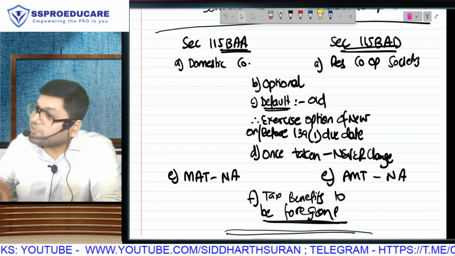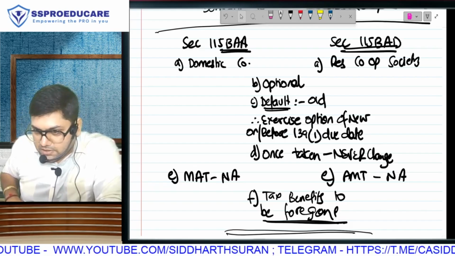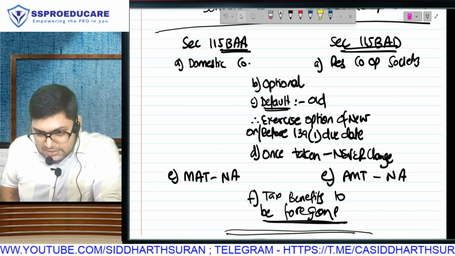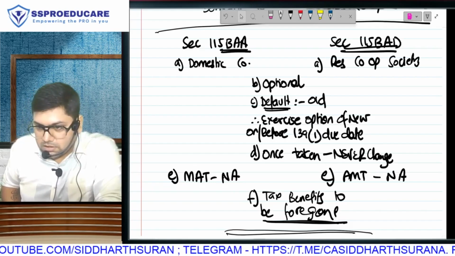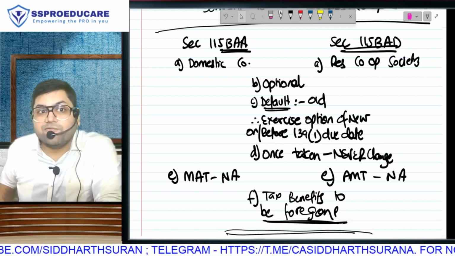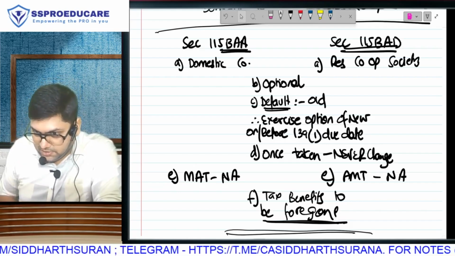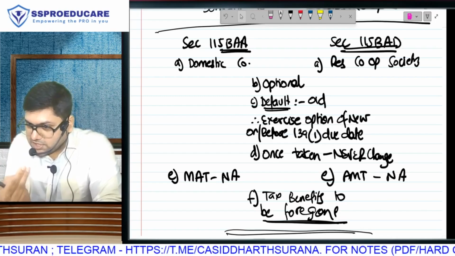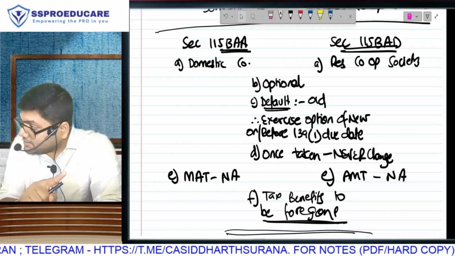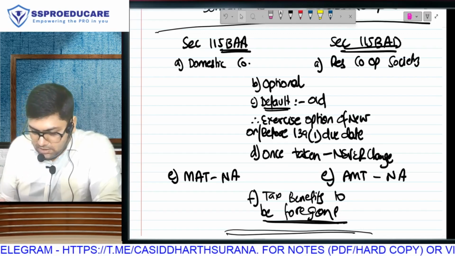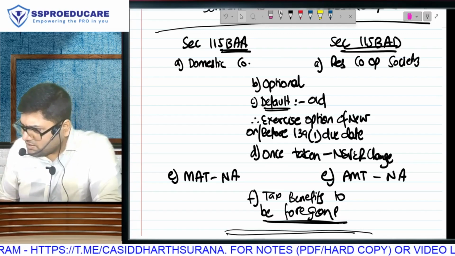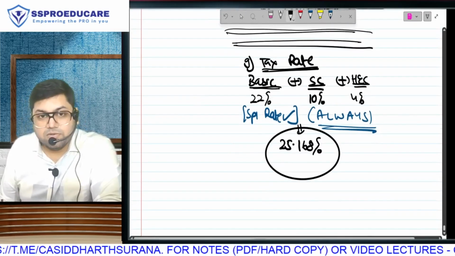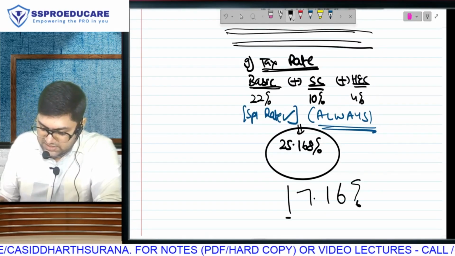Companies in trading business, cooperative society in trading business, will they be eligible? Yes. If they are service providers, will they be eligible? Yes. Do you agree? No conditions. And the rate of tax, effective all inclusive, is 25.16. Because when you are manufacturers, I am giving you a little introduction of the other two sections. Manufacturers, that is BAB and BAE. These conditions are very easy. It's normal. The rate of tax, this final answer, all inclusive, there it will come to 17.16. I am giving you the rate in advance.